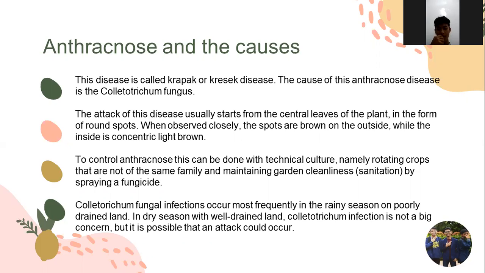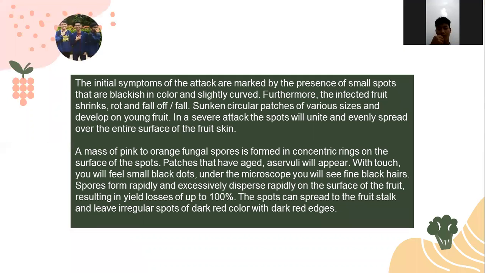To control anthracnose, this can be done with technical culture, namely rotating crops that are not of the same family and maintaining garden cleanliness, or sanitation by spraying a fungicide. Colletotrichum fungal infection occurs most frequently in the rainy season or on poorly drained land. In the dry season with well-drained land, Colletotrichum infection is not a big concern, but it's possible that an attack could occur. Anthracnose from Colletotrichum can also be carried by some insects like Pythia.